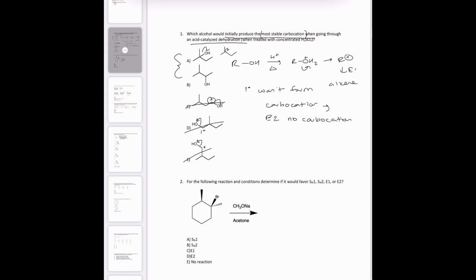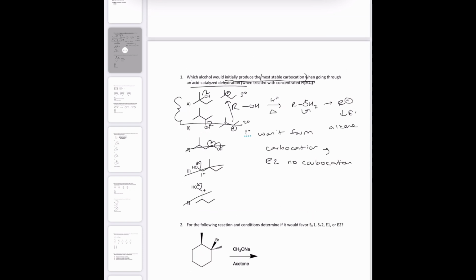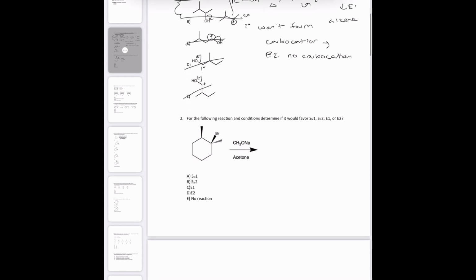And on this one, we would get the carbocation right there, which is tertiary. And on this one, we would get the carbocation right here, which is secondary. It would rearrange to end up looking just like that one. But for now, it doesn't ask about after rearrangement. It asks about initially. So that's why I choose not B. I don't know why I put B. Eliminate B, because initially the most stable carbocation would be A.